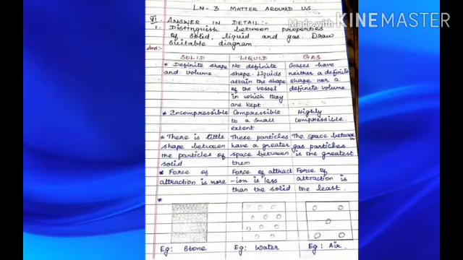Gases have neither a definite shape nor a definite volume. A solid is incompressible. Liquid is compressible to a small extent. Gas is highly compressible. In solid, there is a little space between the particles.